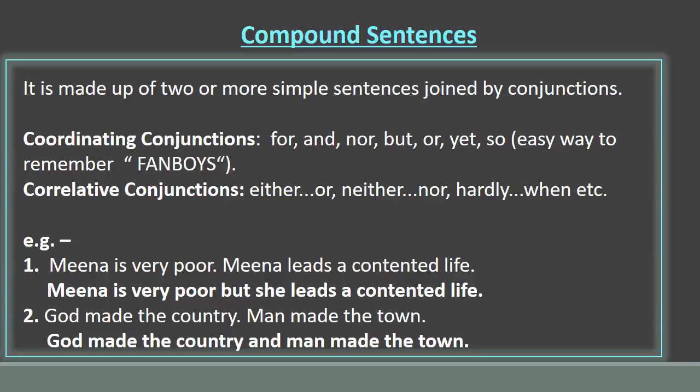Have a look at these examples. Meena is very poor. Meena leads a contented life. These are two simple sentences. Meena is very poor, but she leads a contented life. I have combined these two simple sentences by using a coordinating conjunction, but. Thus it becomes a compound sentence. See the next one. God made the country, and man made the town is a compound sentence.